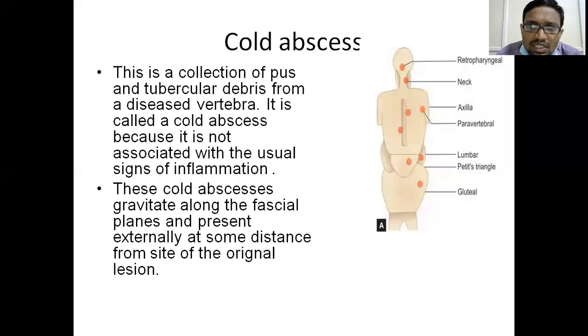So cold abscess, what is it called? Cold abscess is an abscess, but it has few signs of inflammation. It doesn't mean that signs of inflammation are absent. No, cold in the sense of an abscess caused by non-tubercular organisms: it will be very red and very hot, redness and warmth will be very high in other forms of abscess. But in cold abscess, the redness and warmth is not as much as those seen in the pyogenic organism. So that is why this abscess is considered a cold abscess.